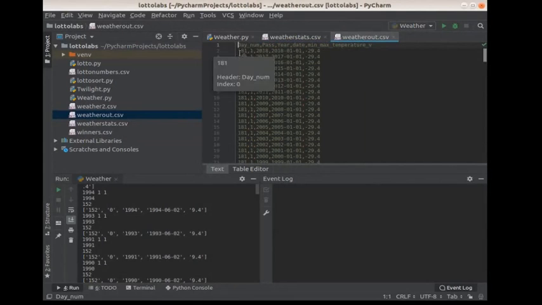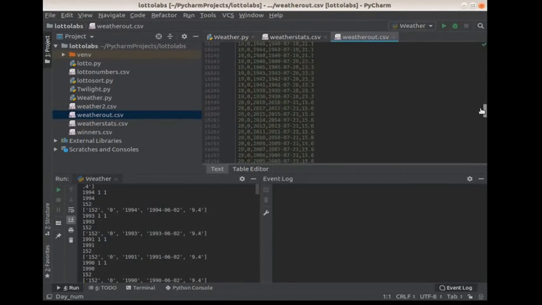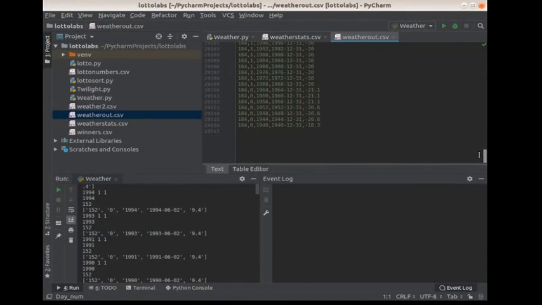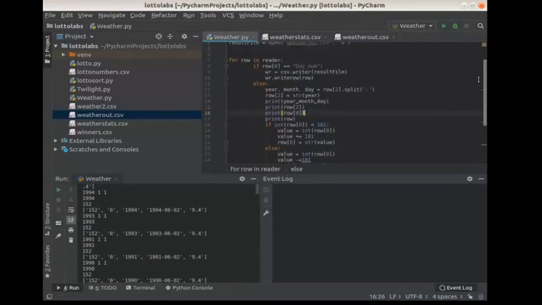I've now changed it to 181. So 181 days from July 1st is now January 1st. And I've put the year in. I stripped out the date here, and I put the year in. And I left everything else the same. So that's what I get. Hopefully you get an idea here.